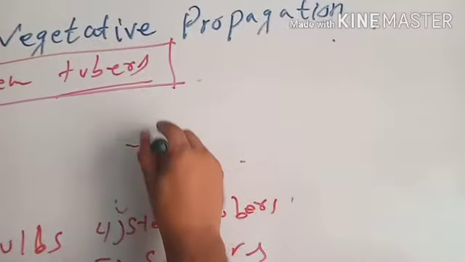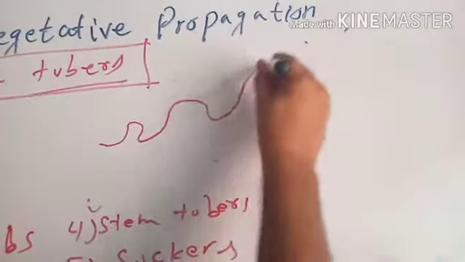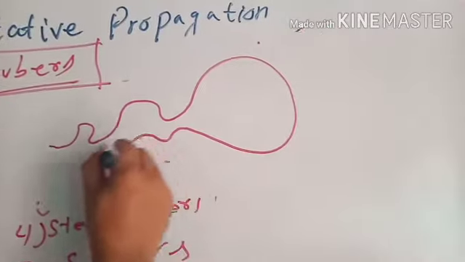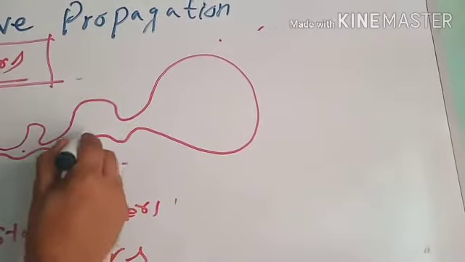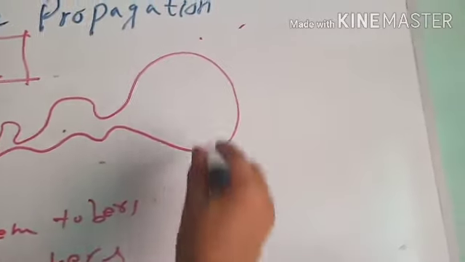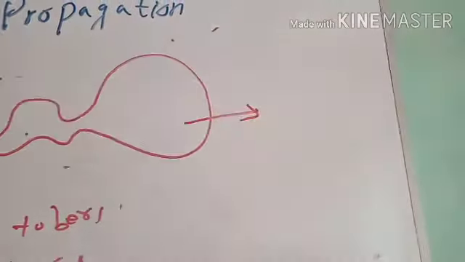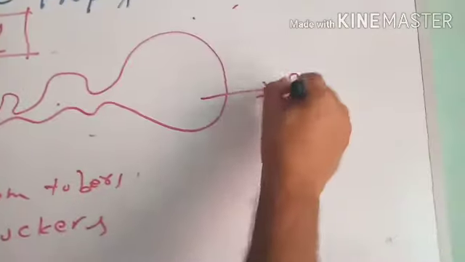Imagine this is a node, and this is another node, and this is still another node. It will simply be called a node. This will also be called a node, but because this one is too large, it will now be termed a stem tuber.